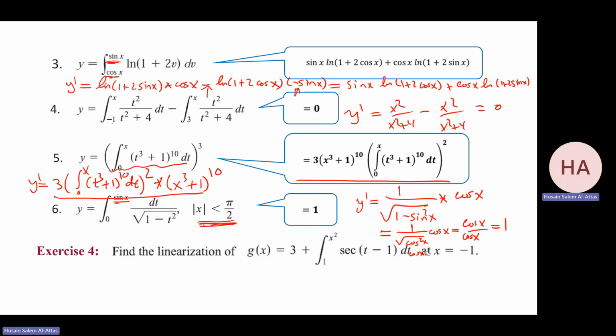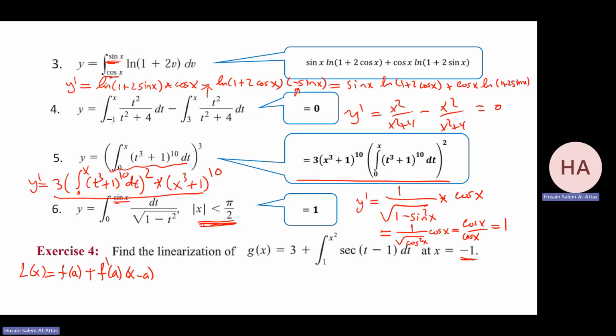Find the linearization of this. Find the linearization, huh? Remember linearization? Linearization is what? L of x equals f of a, which is, this is my a, plus f prime at a, x minus a.